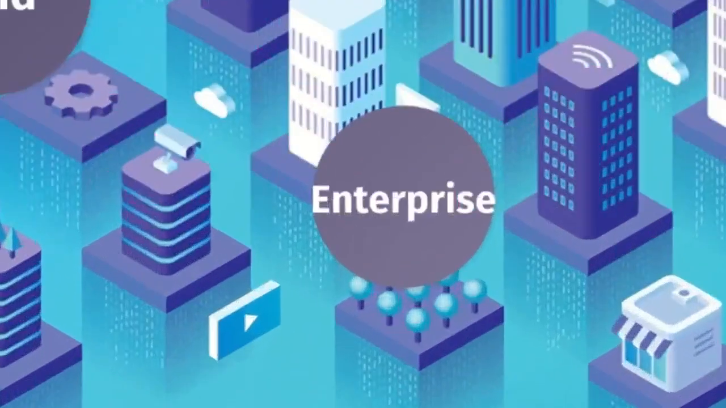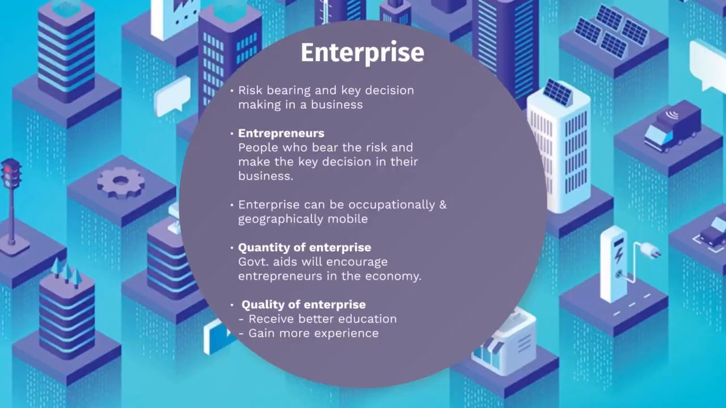Next we have our factor of production, enterprise. So what is enterprise? Enterprise is the risk bearing and key decision making in a business, or with more official terms, we can say that enterprise is the willingness and the ability to bear uncertain risk and to make decisions in the business. Entrepreneurs are the people who bear the risk and make the key decisions in their businesses.